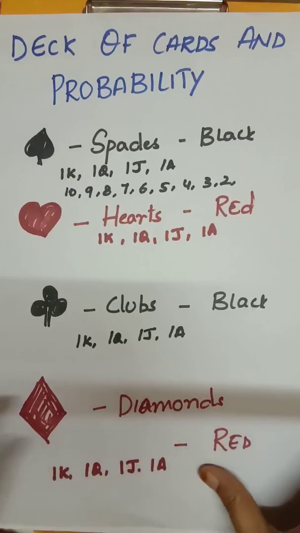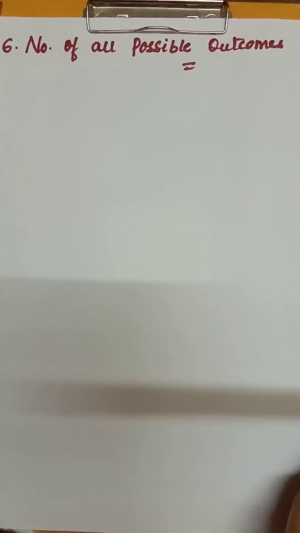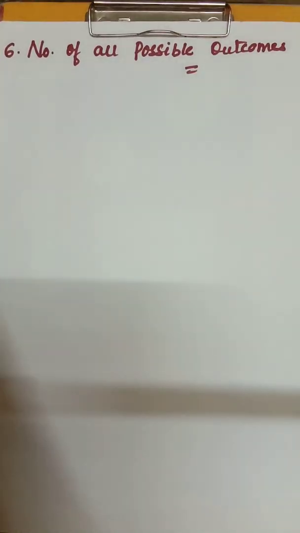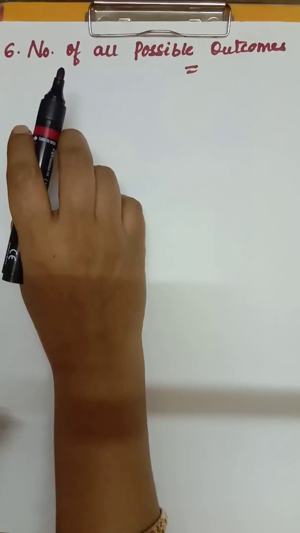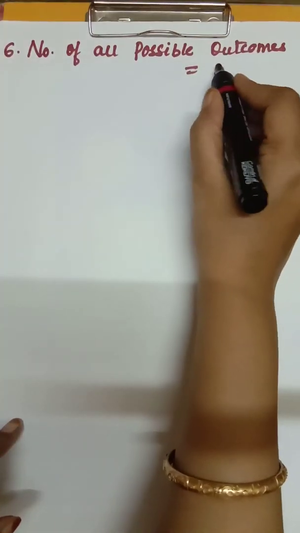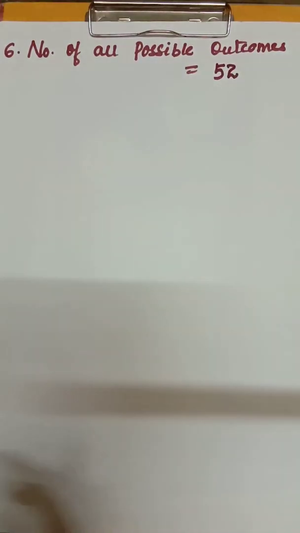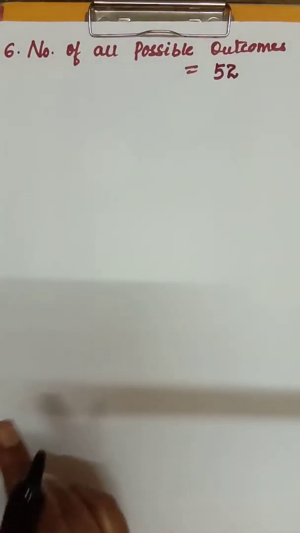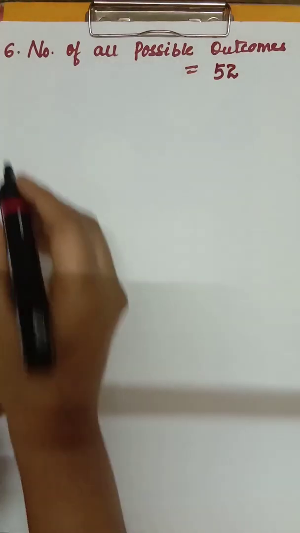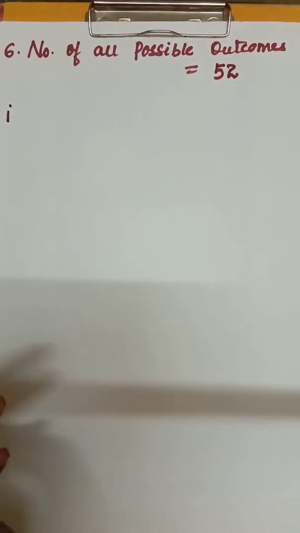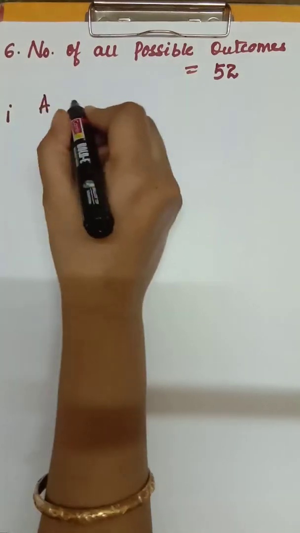So let's start with the first bit. Number of possible outcomes. One card is selected from a well-shuffled deck of 52 cards. So what is the number of possible outcomes? The number of total possible outcomes is 52. The first bit is a king of red color. What is your first bit? A king of red color.